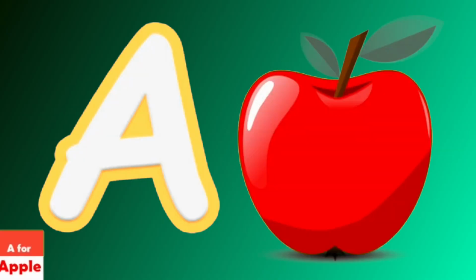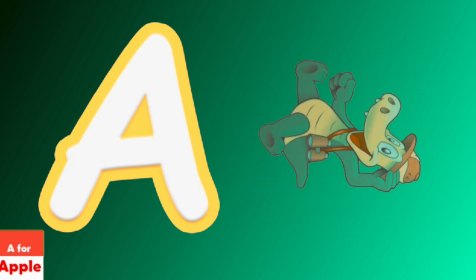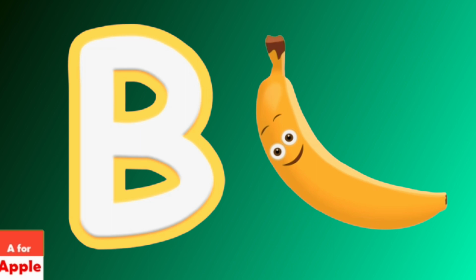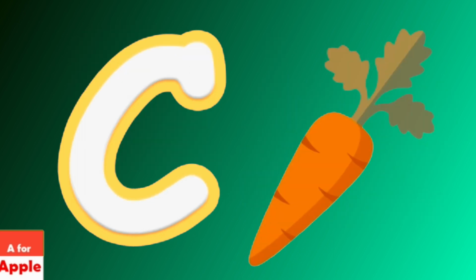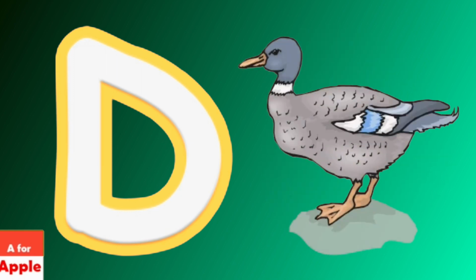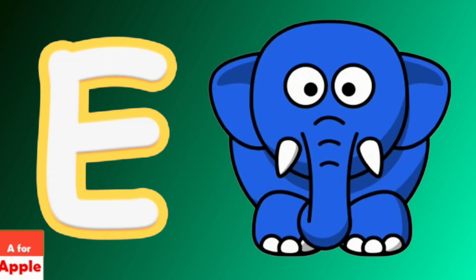A for apple, apple. A for alligator, alligator. B for banana, banana. C for carrot, carrot. D for duck, duck. E for elephant, elephant.